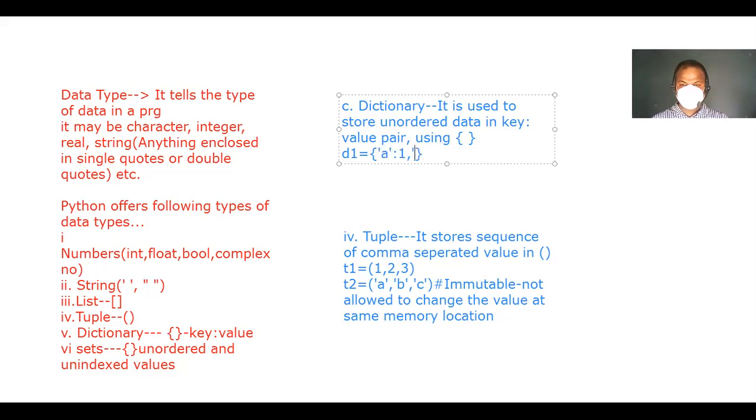Okay, comma, e colon 2, then i colon 3, o colon 4, u colon 5.